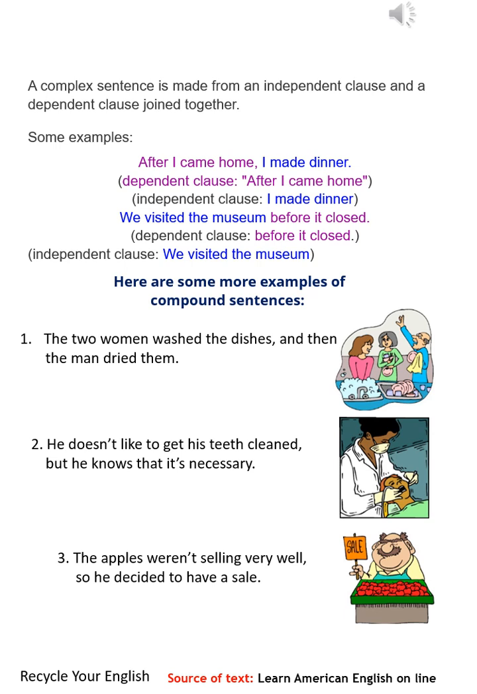We visited the museum before it closed. Dependent clause: before it closed. Independent clause: we visited the museum. Here are some more examples of compound sentences.